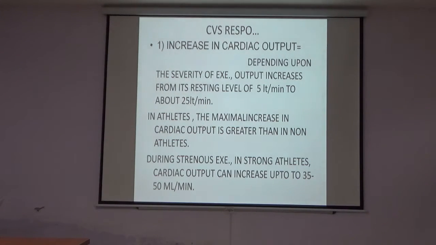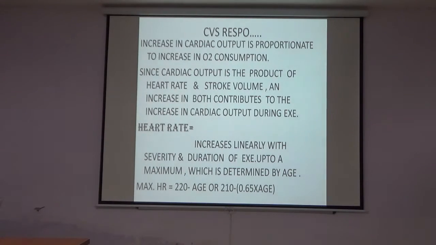Depending upon the severity of the exercise, cardiac output increases from its resting level of 5 liter per minute to about 25 liter per minute. In athletes, the maximum increase in the cardiac output is greater than in non-athletes. During strenuous exercise in strong athletes, cardiac output may increase up to 35 to 50 liter per minute. Increase in the cardiac output is proportionate to the increase in the oxygen consumption.